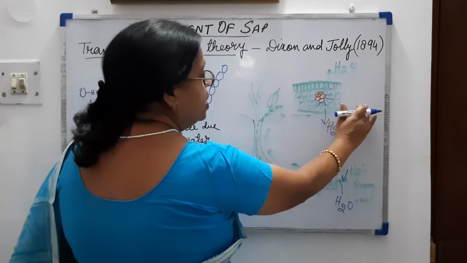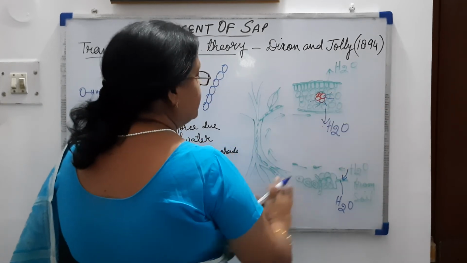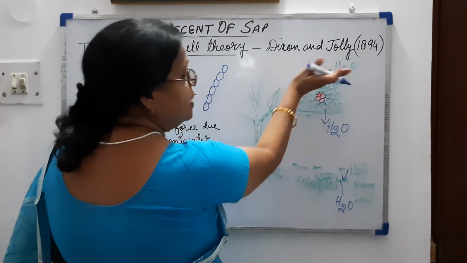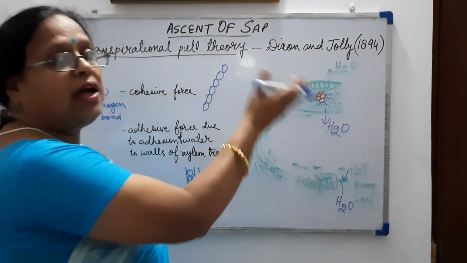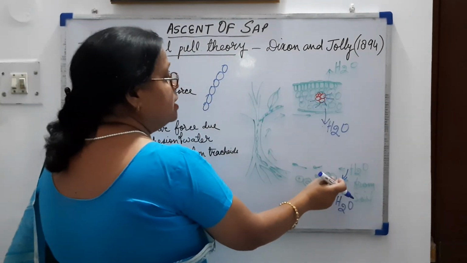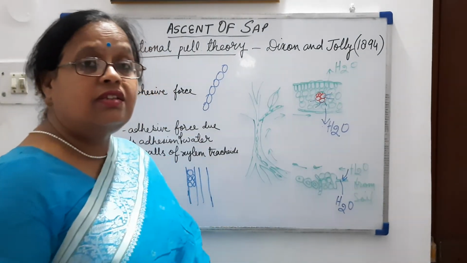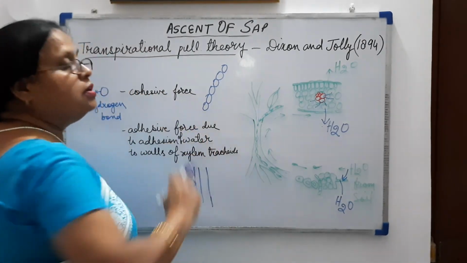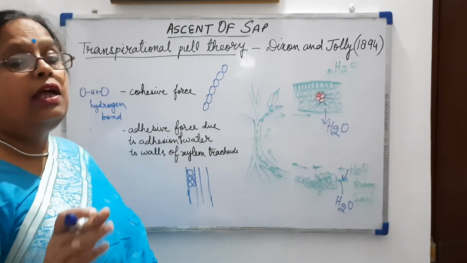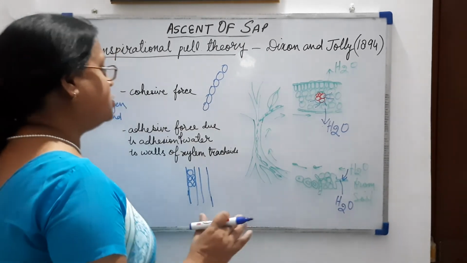When one molecule is lost from the leaf, the other molecules will be replacing, shifting by one, and there will be a gain of one water molecule in the root hair. So this is how the cohesive force is helping in absorption of water.